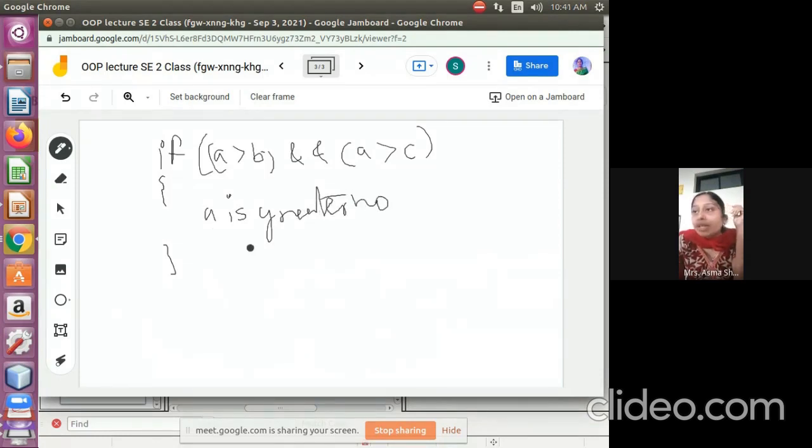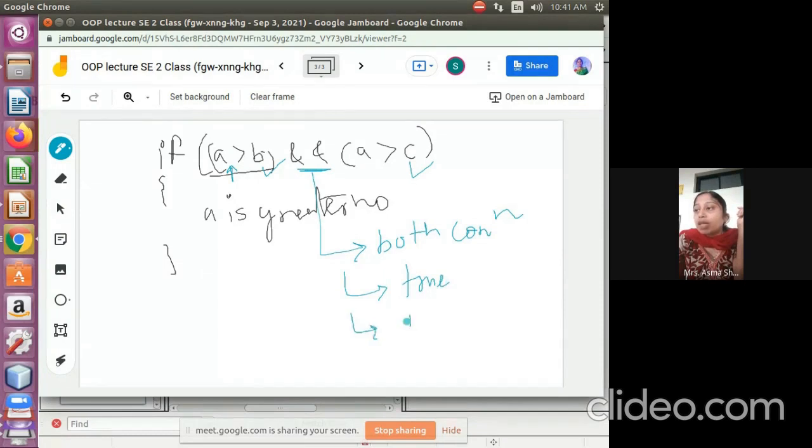So what we did here, if we see, I am checking A is greater than B, which means A is a number which is greater than B and also C. So here and will represent when both the conditions are true, I am returning true. Only when both conditions are true do I return true. Otherwise, I will return false.